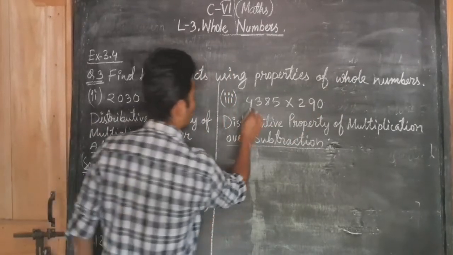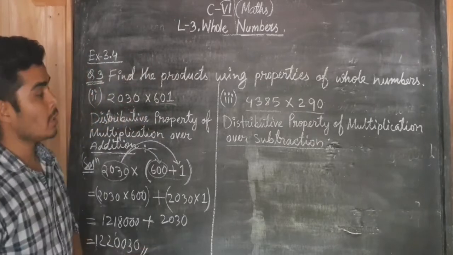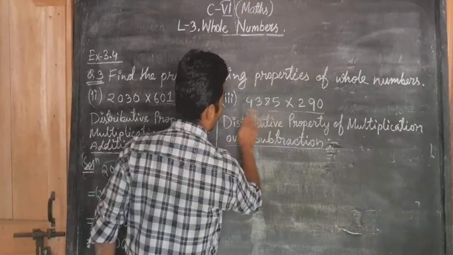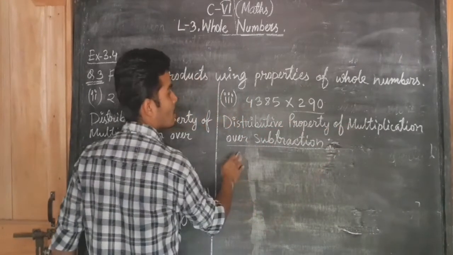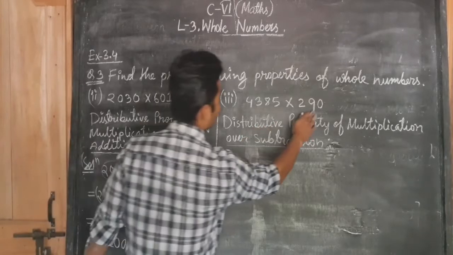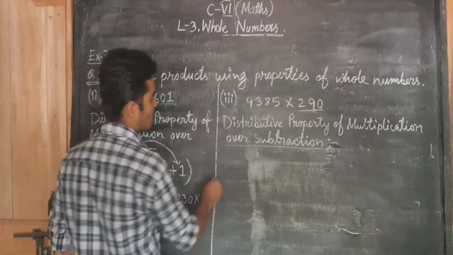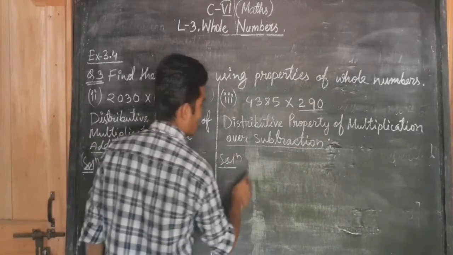So to multiply these two numbers together, what property can we apply in this question? See, I am going to apply the distributive property of multiplication over subtraction. In this question, how can we break this number?